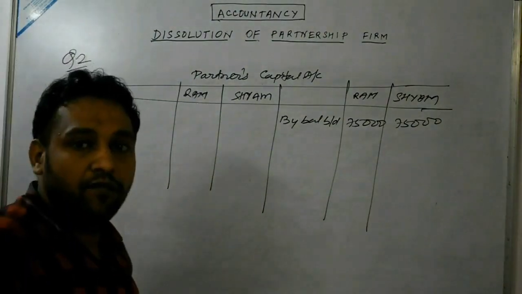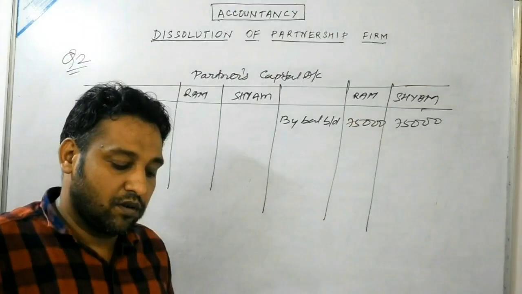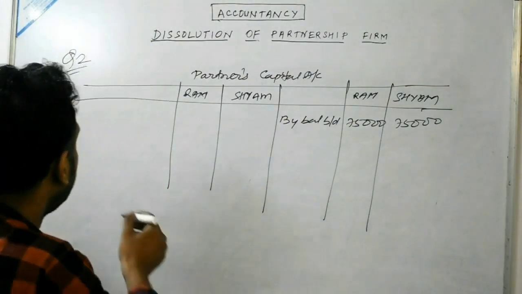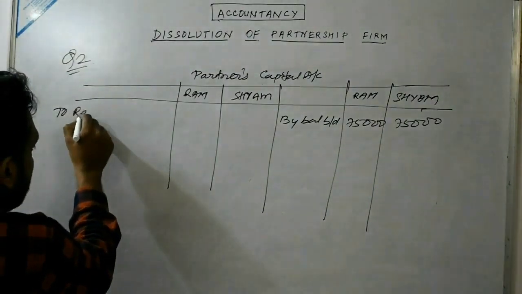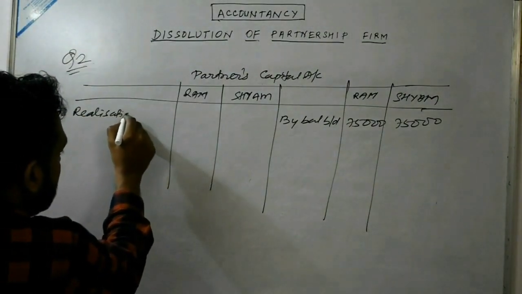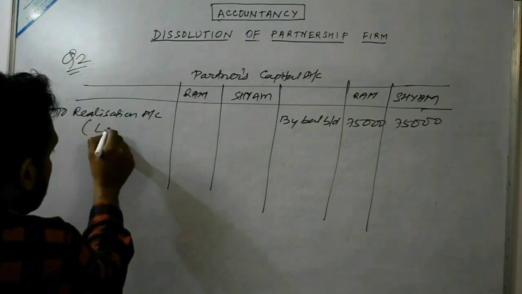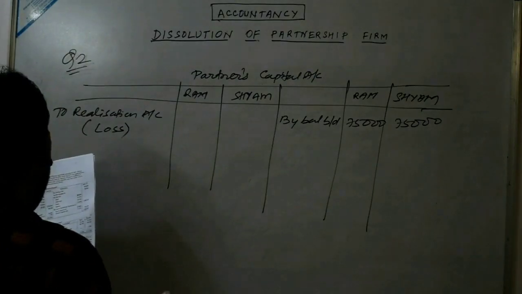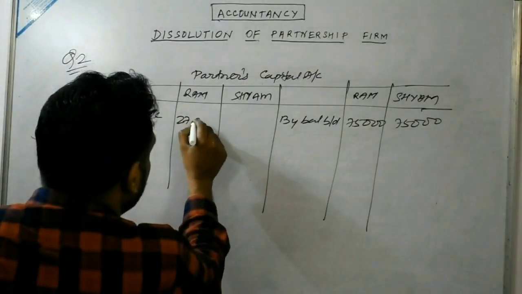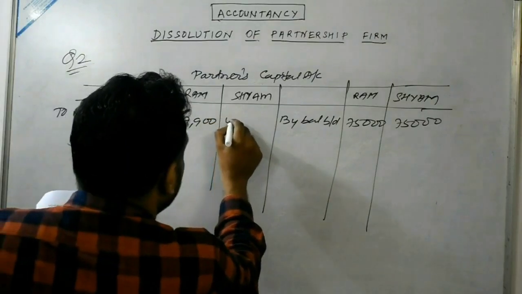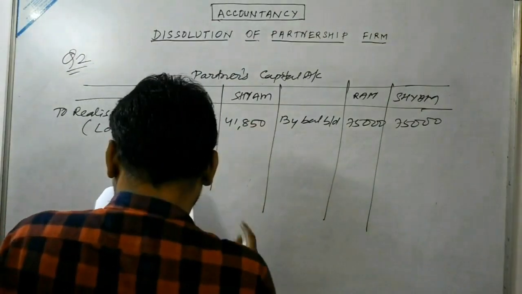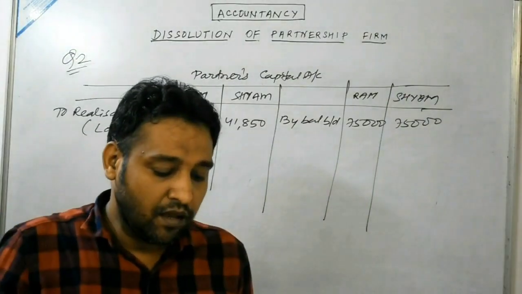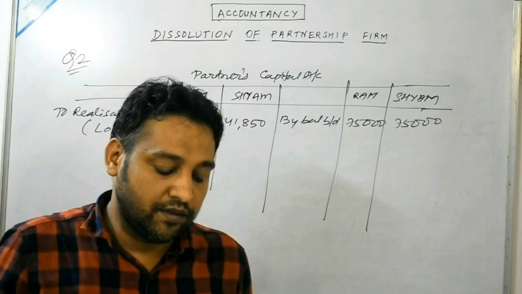So again we have got the realization loss. That means partners capital account would be decreased or debited. So it will be shown on the debit side. That is on the debit side we have to write to realization account within bracket loss. So how much loss we have got? 27,900 for Ram and for Syam 41,850.